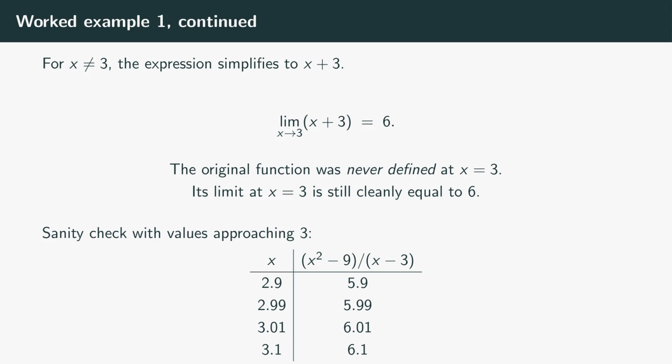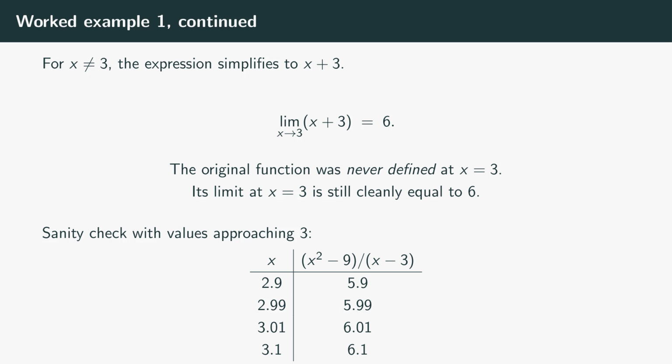This is a stranger result than it looks. The original function, x squared minus 9 over x minus 3, is genuinely undefined at x equals 3. The point isn't on the graph, nothing lives there, and yet its limit at 3 is just 6, plain 6. This is exactly the situation Cauchy and Weierstrass were building toward. The limit gives you a way to talk about what a function is trying to do, even at points where the function flat refuses to give an answer.